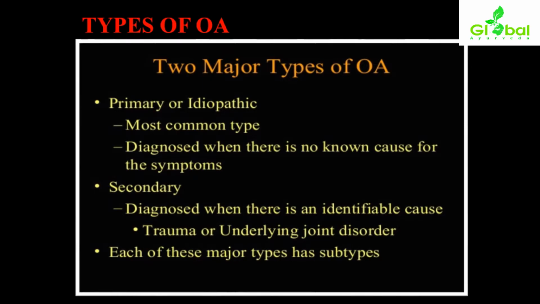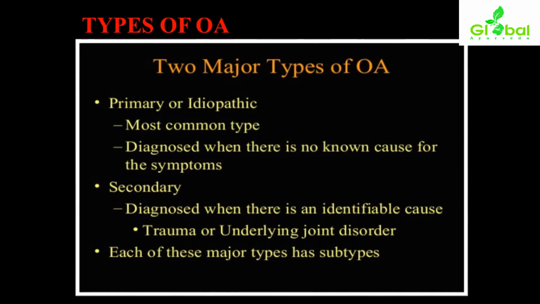Specifically, there are two major types of osteoarthritis: primary or idiopathic, which is the most common type, and secondary. The primary or idiopathic type is diagnosed when there is no known cause for the symptoms. There will not be a particular known cause, and it will be asymptomatic in most conditions. The secondary type is diagnosed when there is an identifiable cause. Wherever an identifiable cause is present, we go for proper diagnosis, and only then will it be ruled out whether it is the primary or secondary type of osteoarthritis.